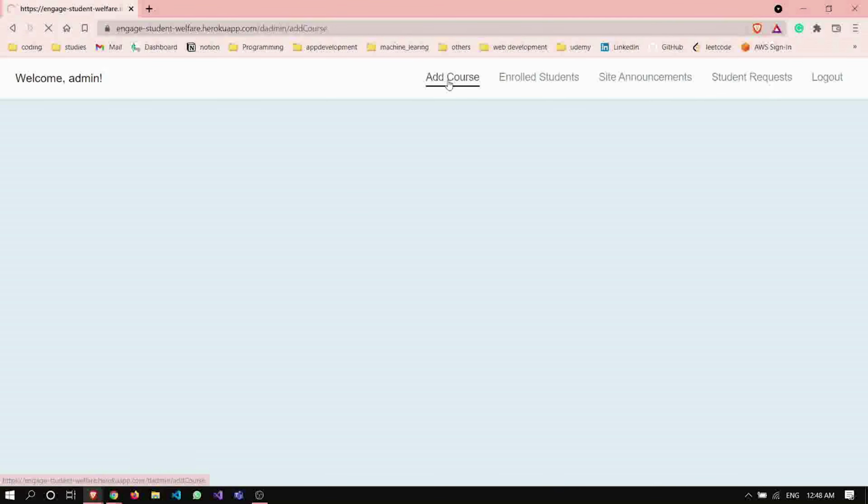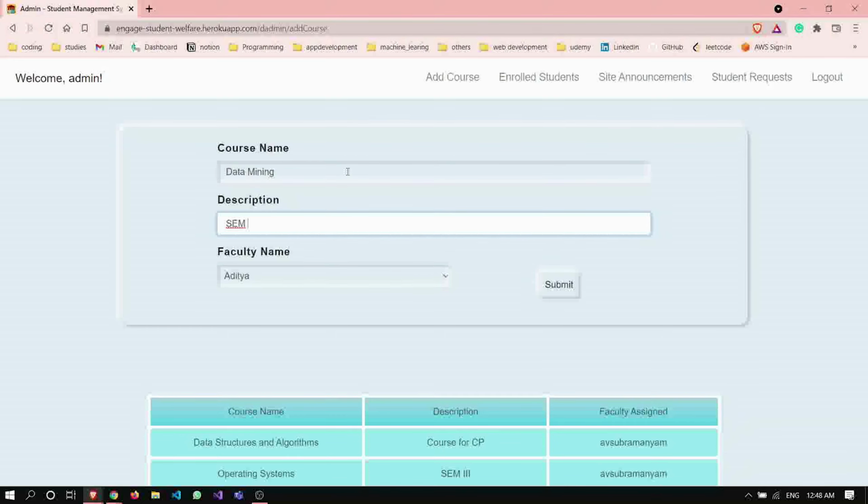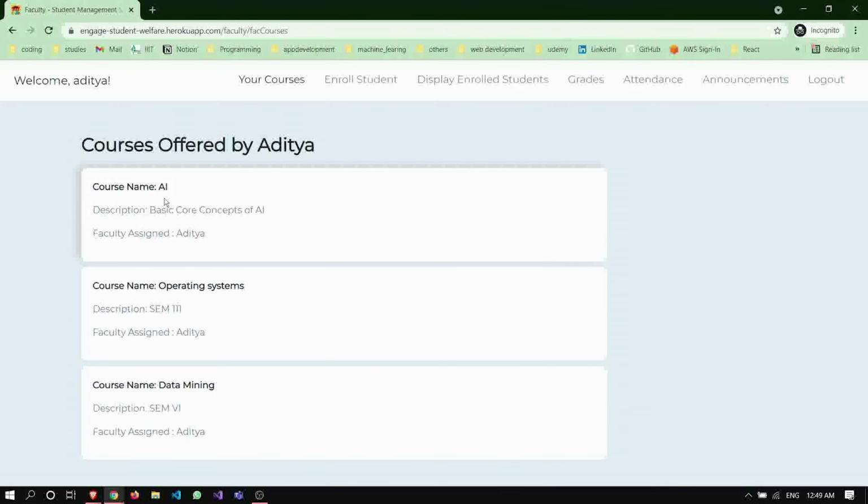Admin can add a course. Suppose you are adding a course like data mining, which will be taught to six people, and the faculty is Aditya. Let us submit. After submission, now let us log into Aditya. If you see, Aditya is teaching AI, operating systems, and data mining.